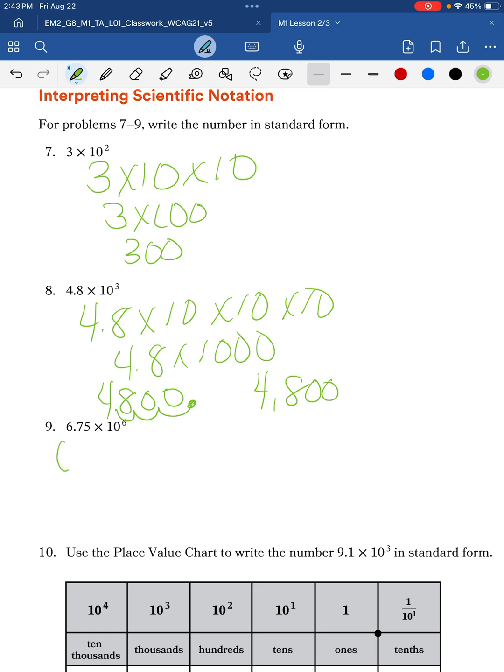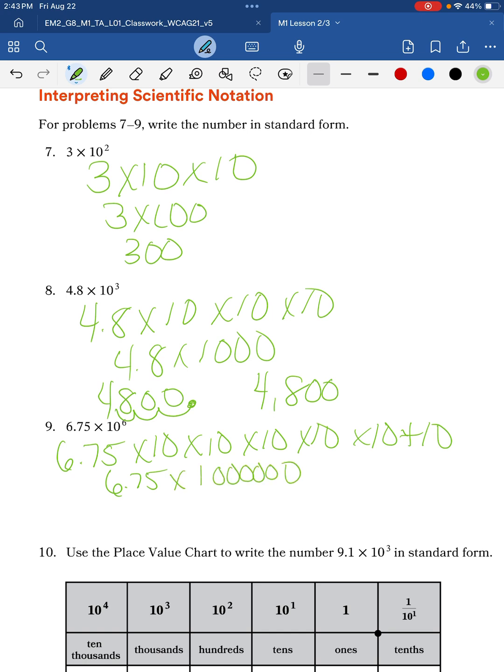Then this one, we would have 6.75 times 6 tens. 1, 2, 3, 4, 5, 6. Or 6.75 times a million.